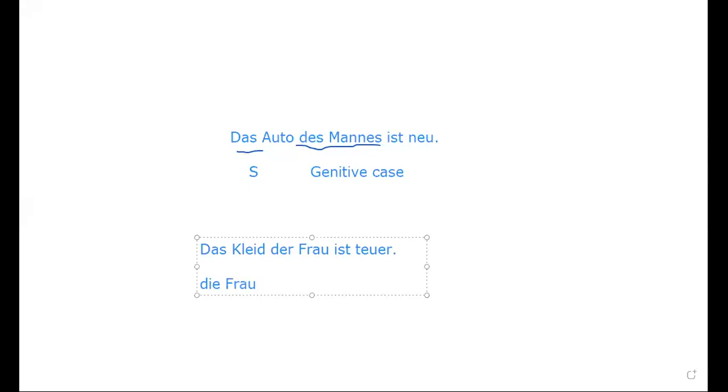Now we will confirm and cross check in the tabular column. Das Kleid means the dress. The dress of the lady is teuer. Here the dress is the subject, we were talking about the dress. We are applying the possessiveness: what belongs to whom? That particular subject belongs to the lady. So that's why here "der Frau ist teuer". Actually, Frau is "die Frau".